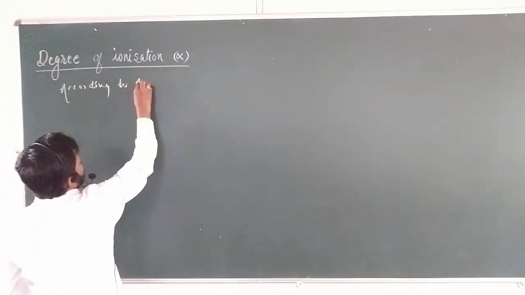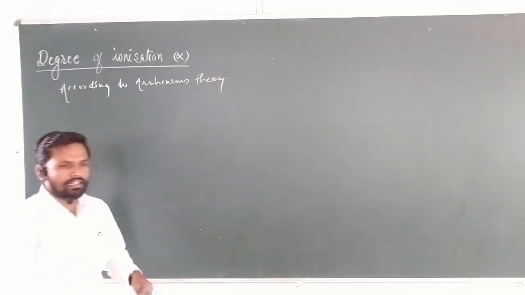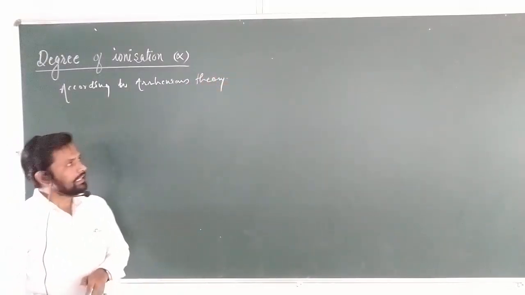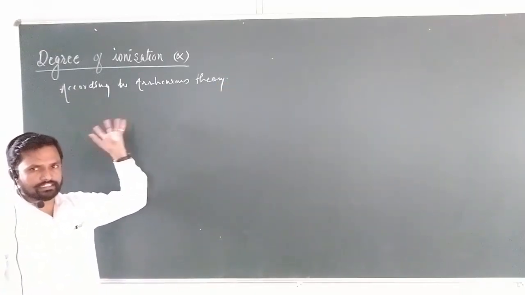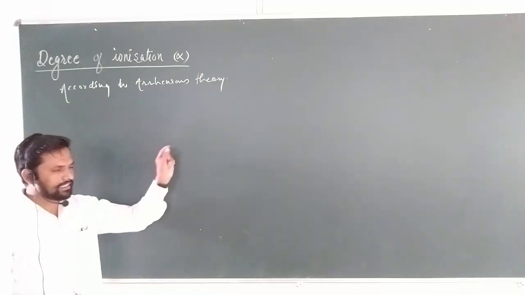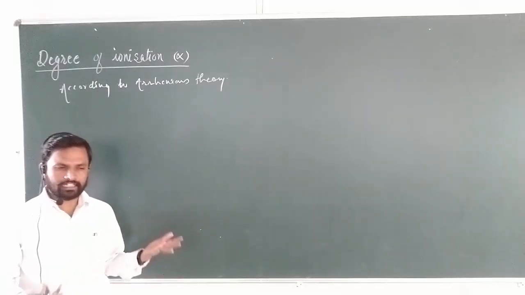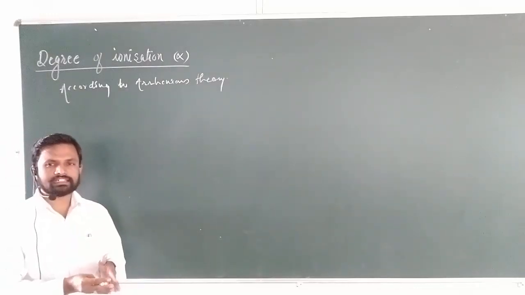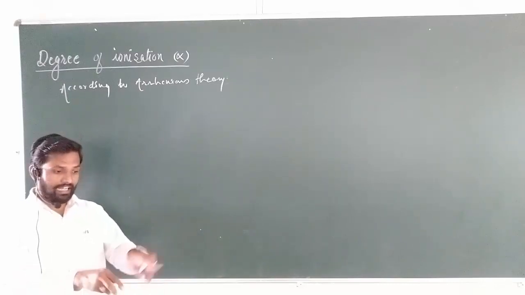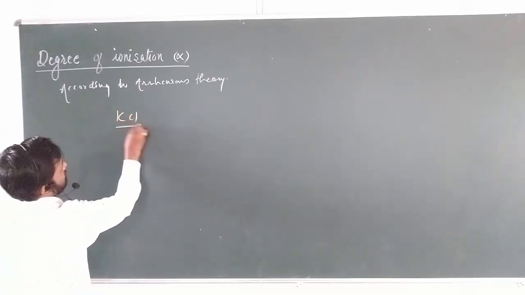According to the Arrhenius theory, as we know, if any electrolyte is dissolved in aqueous solution, what is ionization or dissociation? What will happen? Definitely, the molecules of the electrolyte are dissociated, ionized into their ion forms. For example, if I take KCl, this is an electrolyte.